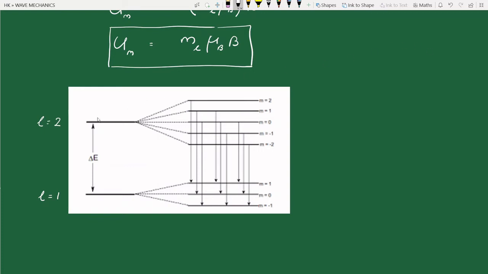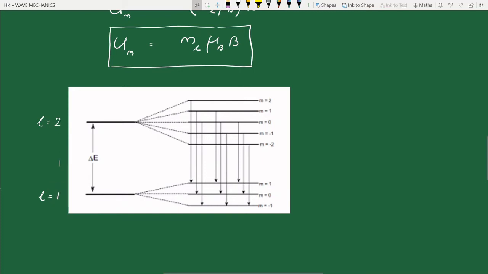For L equal to 2, the principal quantum number of the upper state must be n equal to 3 or higher, because L values vary from 0 to n minus 1. So the higher energy state must have n equal to 3 or higher, and the lower energy state must have n equal to 2 or higher.